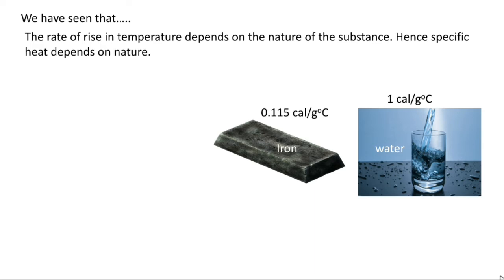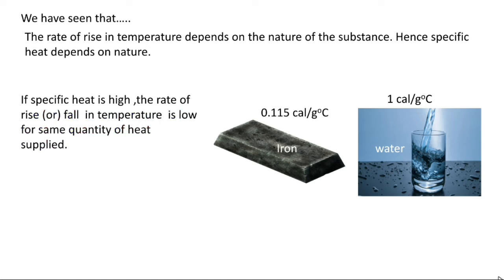The specific heat of water is 1 calorie per gram degree Celsius and the specific heat of iron is 0.115 calorie per gram degree Celsius. So we can say that if a substance has high specific heat, the rate of rise or fall in temperature is low for the same quantity of heat supplied.